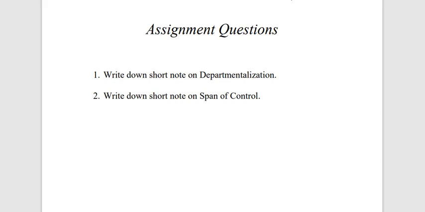Now this is your assignment question: short note on departmentalization. You only have to draw figure charts of the 5 different types of organization. Then for span of control, only the definition and that last chart. Write it down in your book and upload it in your RNWIET application for attendance purposes. So now today's lecture is completed.